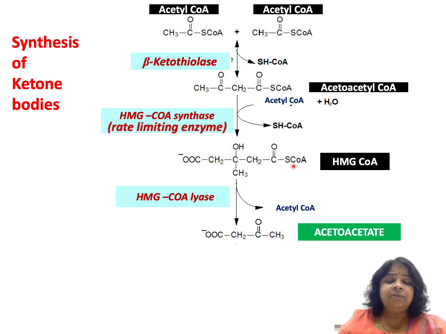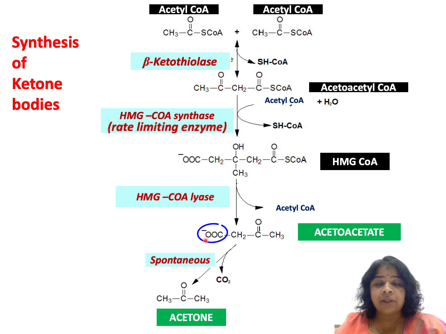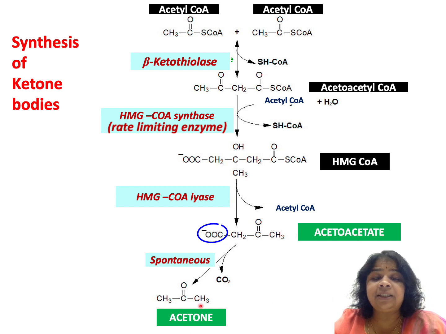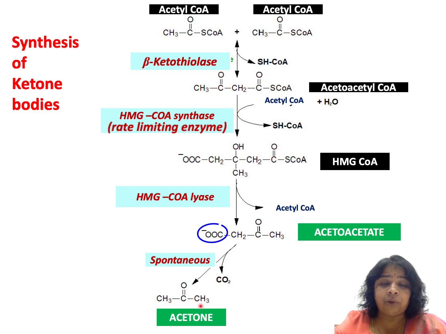By a spontaneous decarboxylation, the carboxyl group is released as carbon dioxide to form acetone. So from acetoacetate, spontaneously acetone will be formed, and acetone is a volatile ketone body.